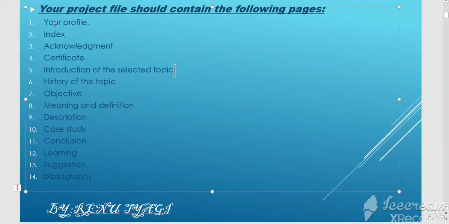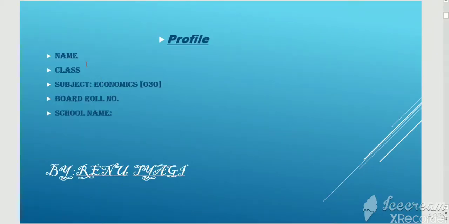The first page should be your profile. Children, your profile means your detailed information like your name, your class, subject, obviously economics, and the subject code is 030. Then your board roll number, school name. So that is the profile page. The first page of your file will be your profile page. Profile means your detailed information including this.